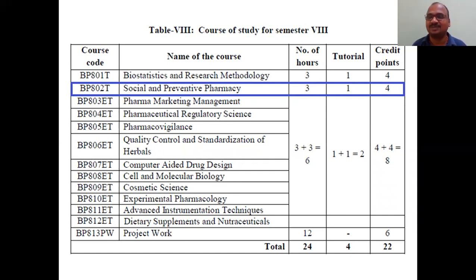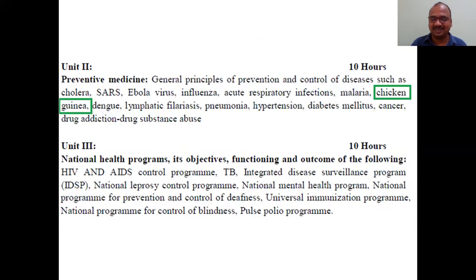We are studying the subject of social and preventive pharmacy. If you write chicken like that, the evaluators will laugh. They will think that it is a food item. It is a subject in all paramedical courses, like BLT, Bachelor in Lab Technician, Diploma in Lab Technician, MLT, and all nursing. Now it is newly introduced to pharmacy.